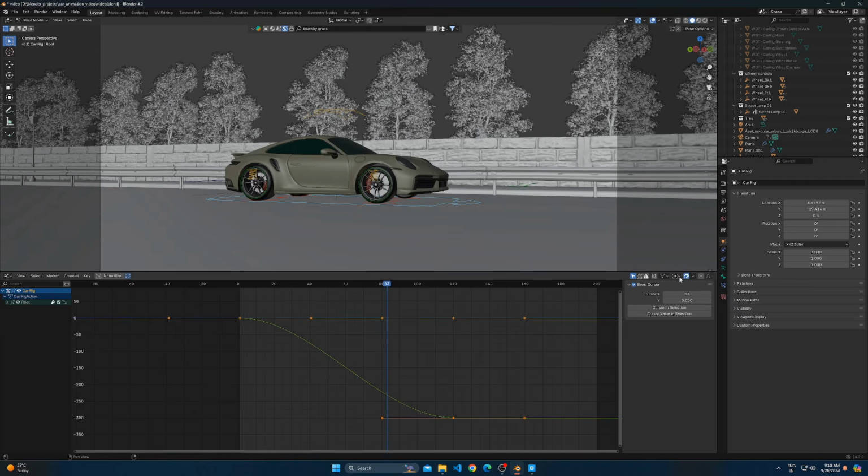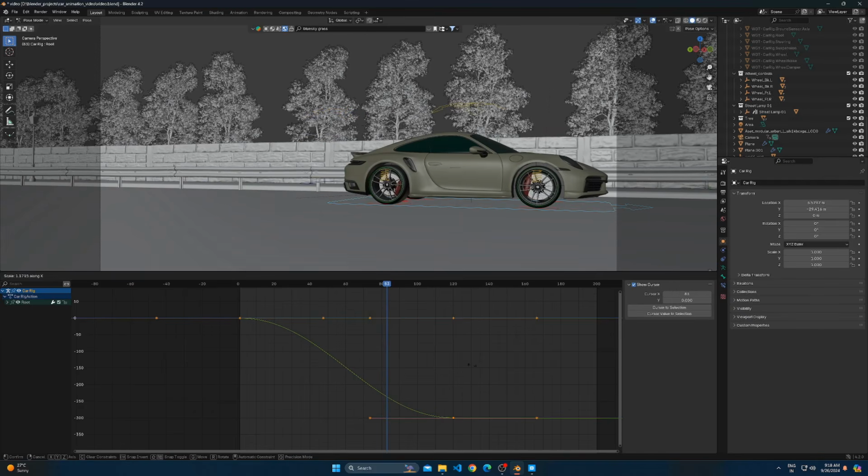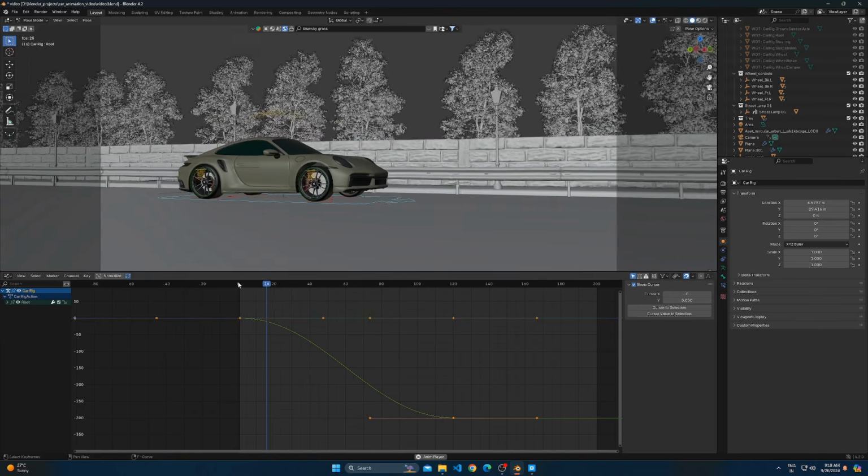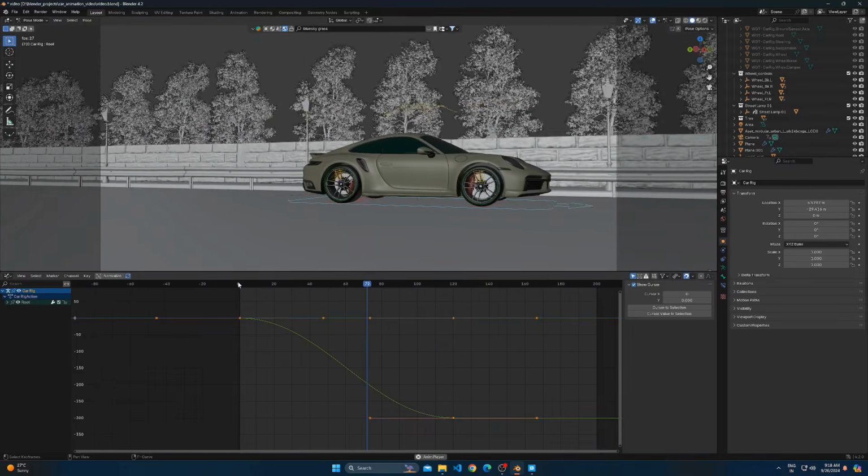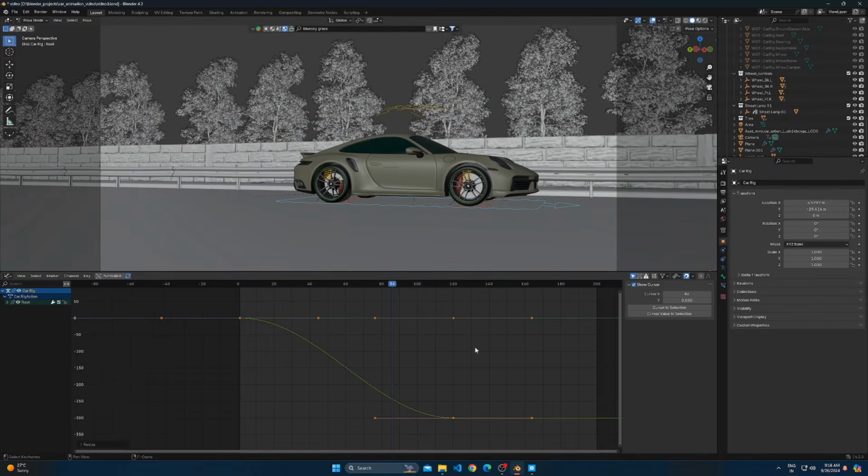Change the pivot point to individual origin and scale while selecting everything. Make sure you do not scale too much. We just need a little bit random and fast movement in car. Scale back if needed.